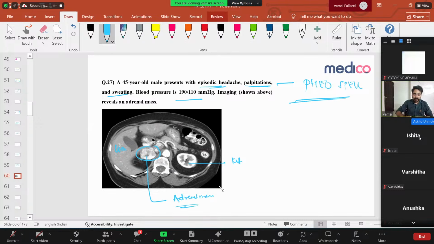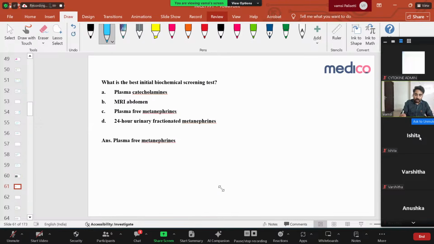Okay. Right. It reveals an adrenal mass. So what is the question asking? What is the best initial biochemical screening test? So first of all, what is pheochromocytoma?